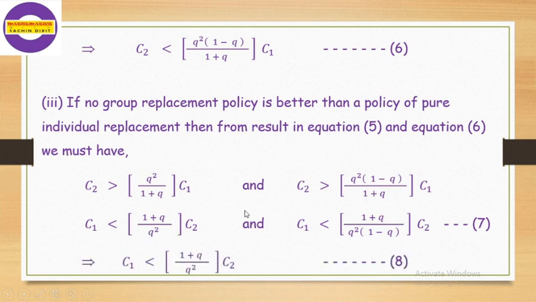Therefore no group replacement policy is better than the pure individual replacement. The condition will be C1 is less than 1 plus Q divided by Q square into C2. This is the condition that completes the problem.